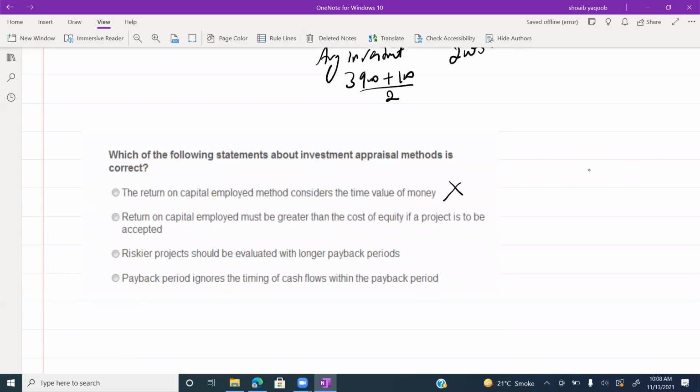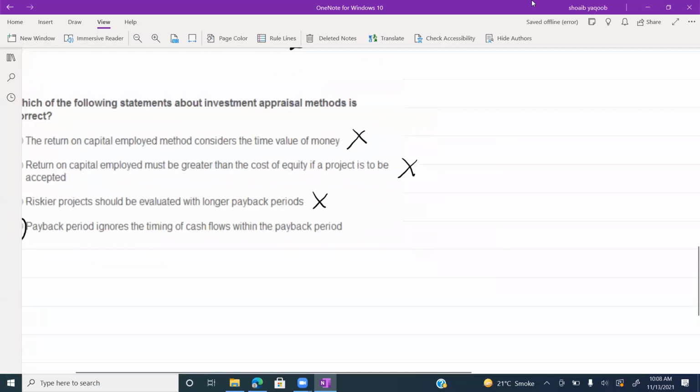No. Only the last one is correct: payback period ignores the timing of cash flows. Yes, payback period ignores the time value of money. It ignores the timing of cash flows.